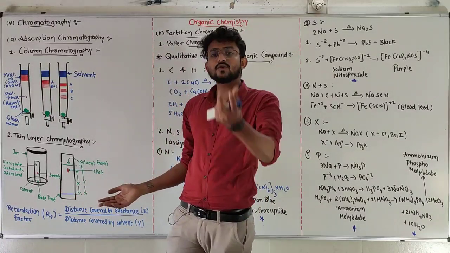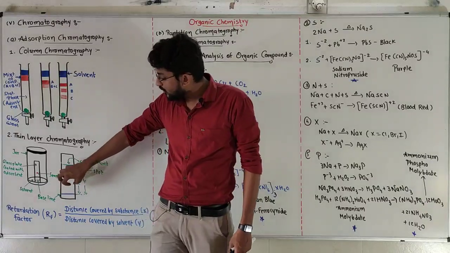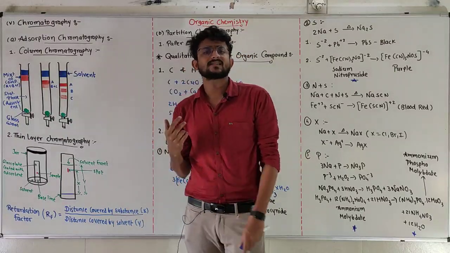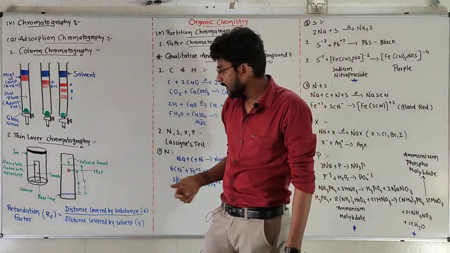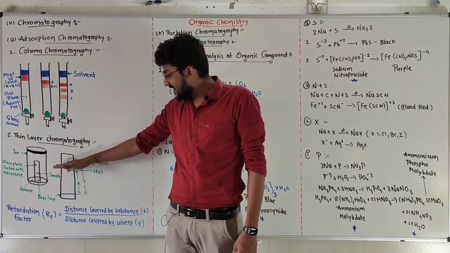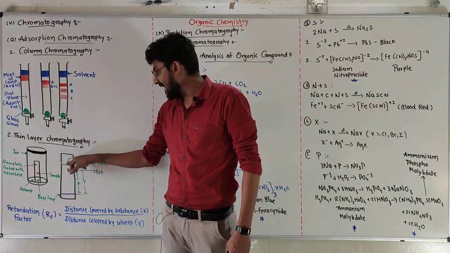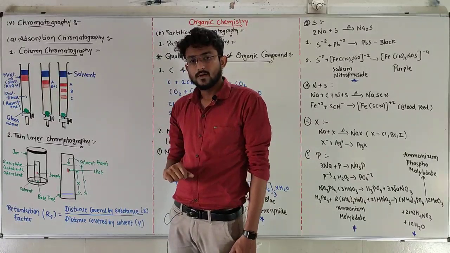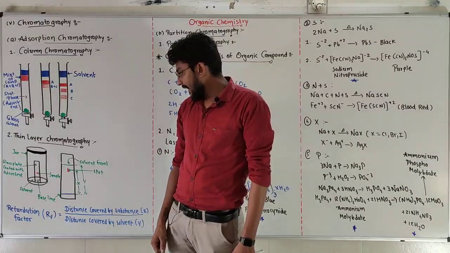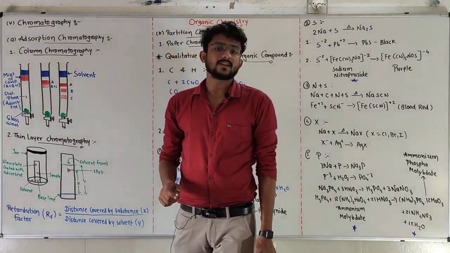When time passes, the plate will absorb the solvent and the solvent will move upside. As the solvent goes upside, the sample will also spread on the TLC plate. It is also known as a chroma plate. After some time, we can see that our solvent is at the maximum height. That is called the solvent front. This green line is called the solvent front. So our solvent has travelled Y amount of distance and our sample has spread X amount of distance.